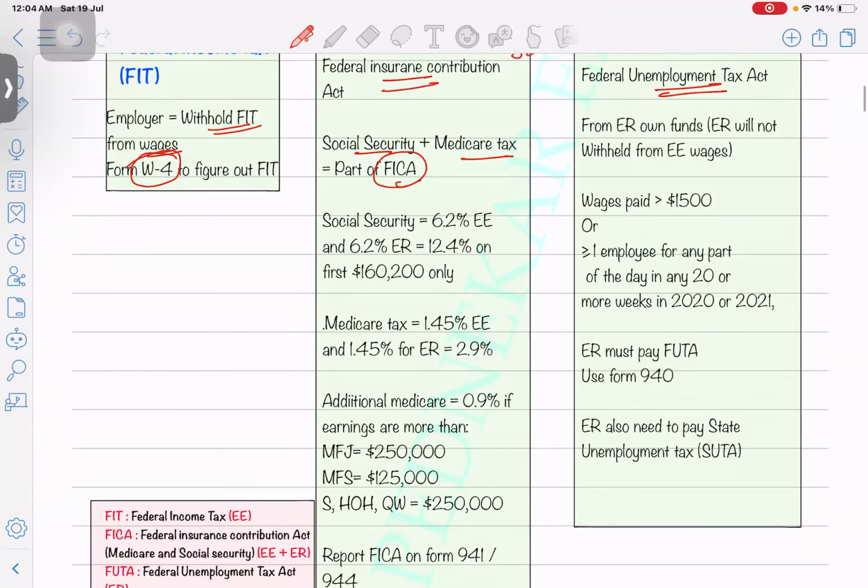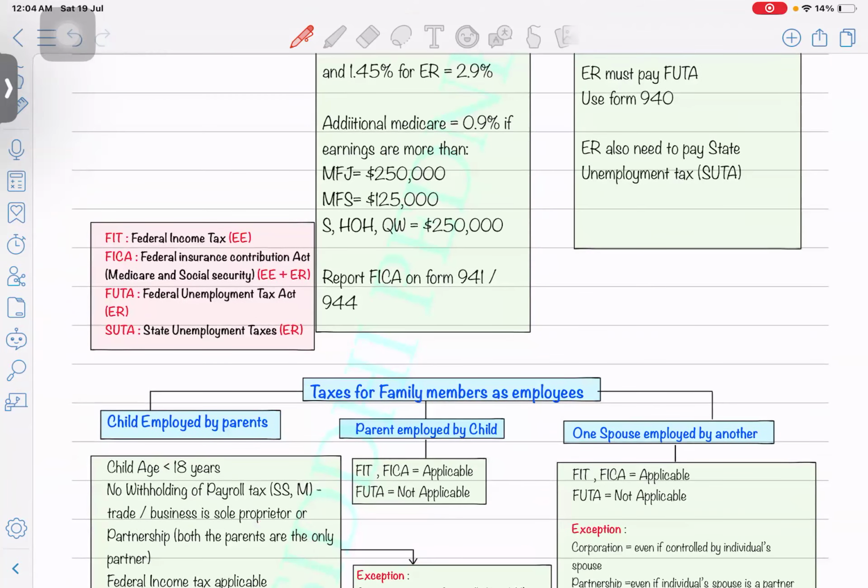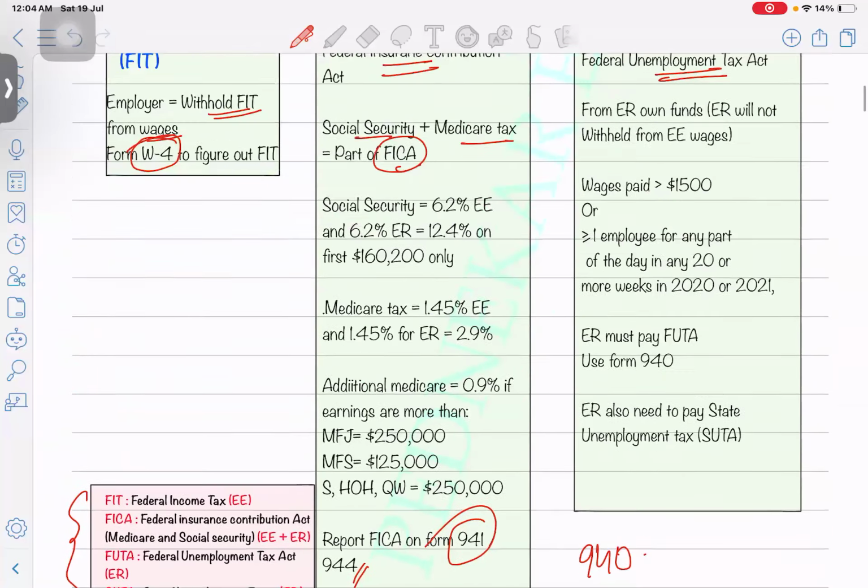Next is when you have to report. These payroll taxes need to be filed with the state government and the federal government on a quarterly basis, form 941, and an annual basis, form 940. And if it's a small employer, let's say an agriculture business, then use 944. It's a very small business, with only 2 or 3 employees. Some shortcuts I usually use are FIT, FICA, FUTA, SUTA. These are just terminologies which have been given over here.